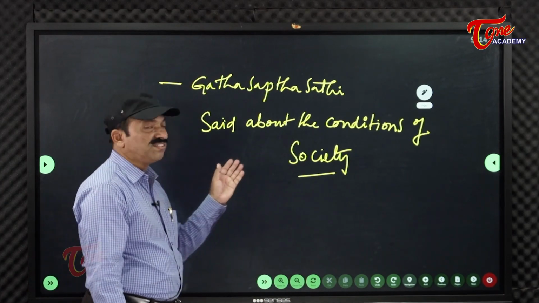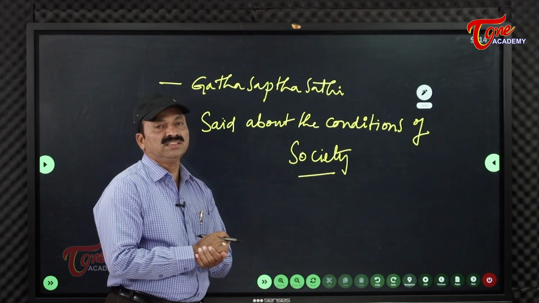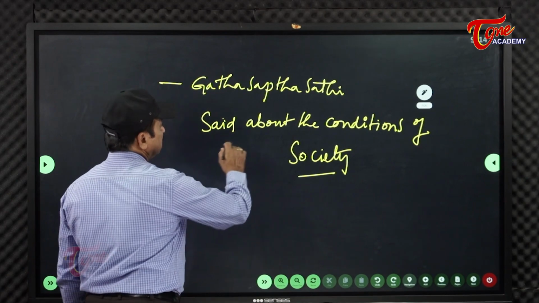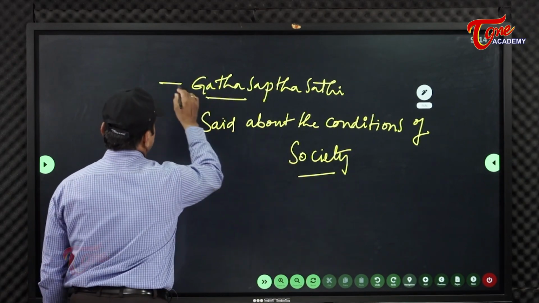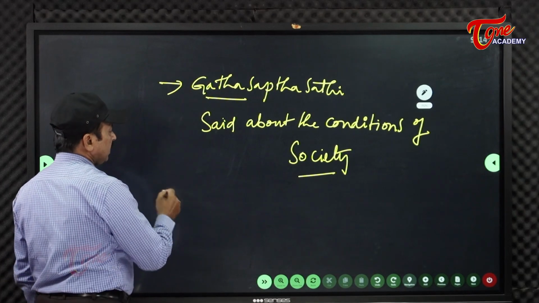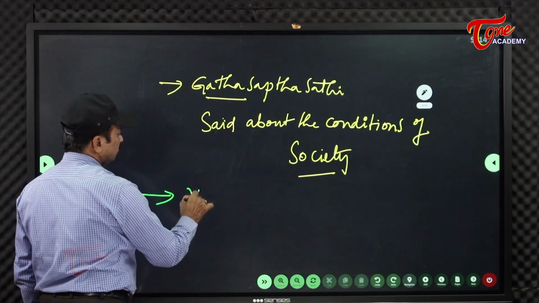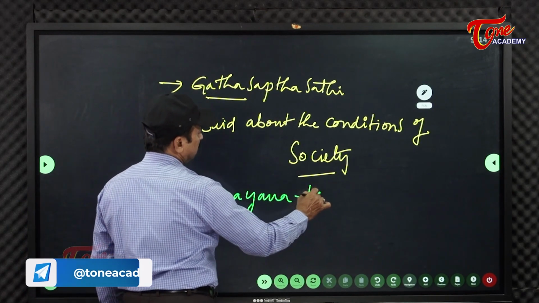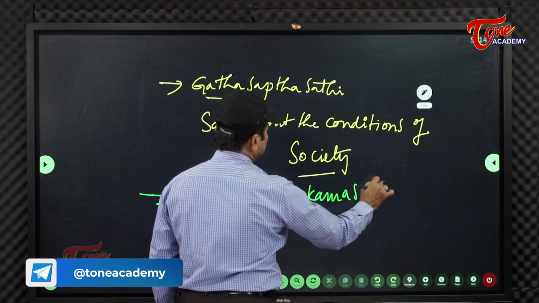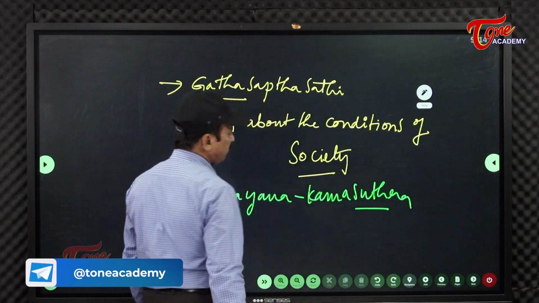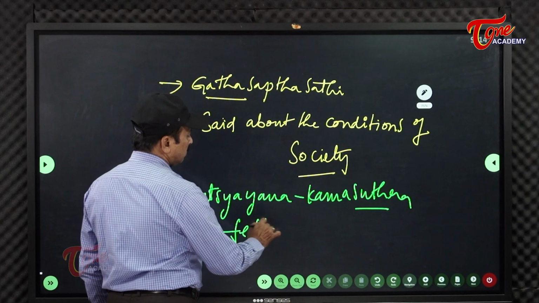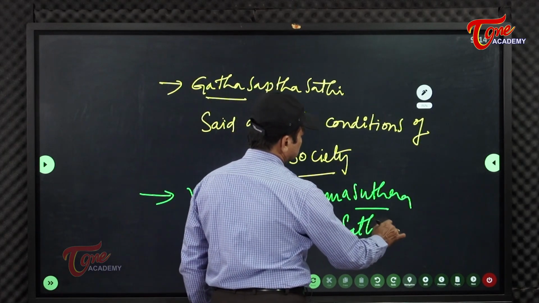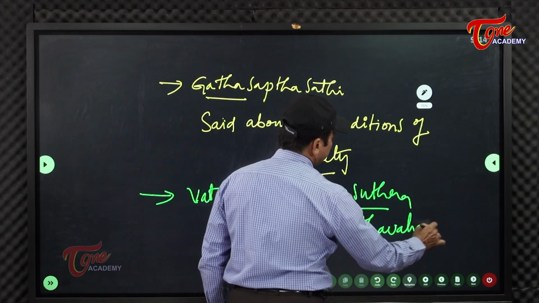Gatha Saptasati said about the conditions of society. But coming to Vatsyayana's Kama Sutra, Vatsyayana wrote the book Kama Sutra. This Kama Sutra also said about the festivals of the Satavahanas, what festivals they celebrated.